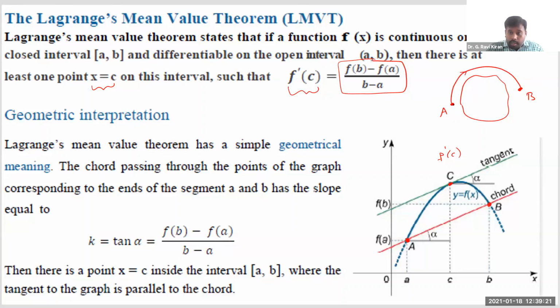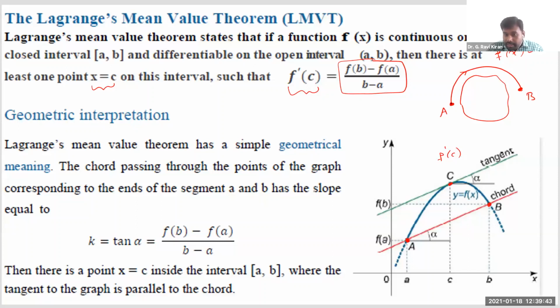if you directly calculate the average speed when you travel from point A to point B, the displacement is given by this function f of x. You are traveling from point A to point B, and that displacement is given by this particular function.